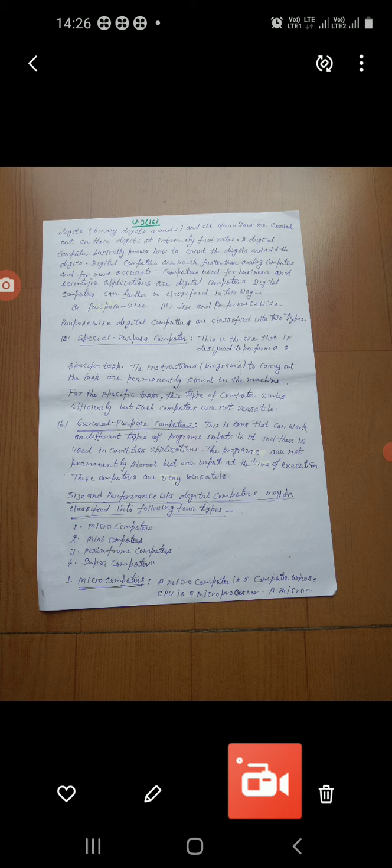Now according to size and performance wise, digital computers may be classified into the following 4 types: microcomputers, minicomputers, mainframe computers, and supercomputers. Okay, microcomputer.